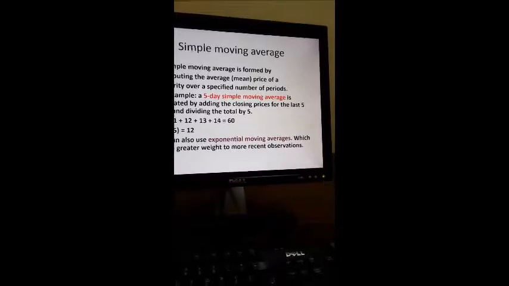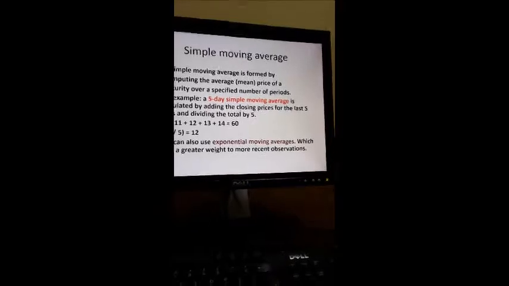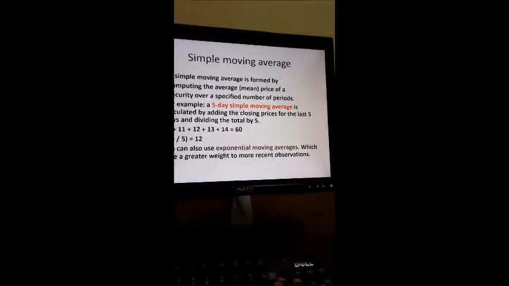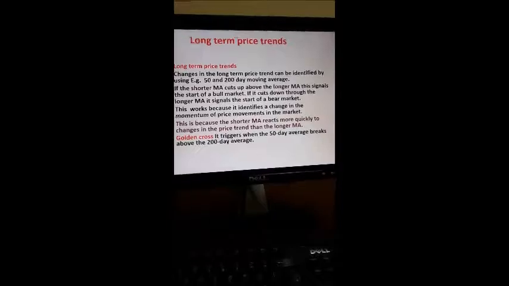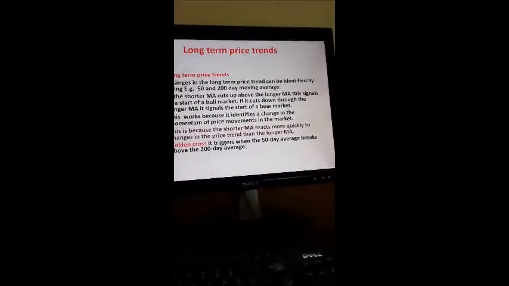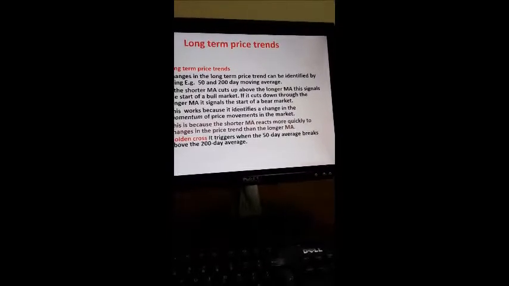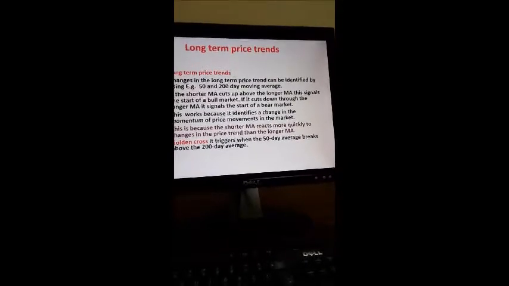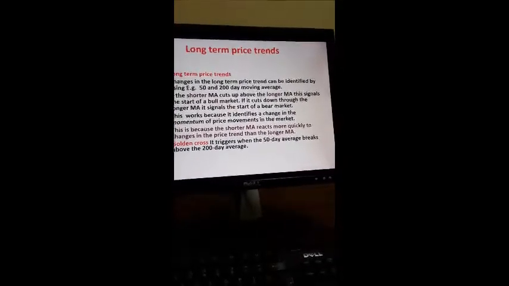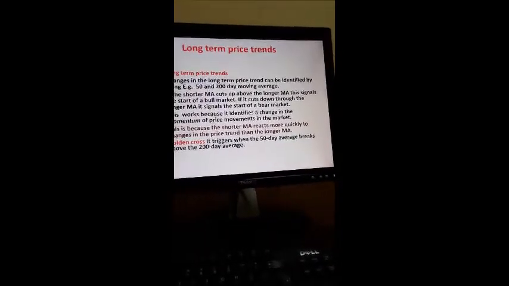This is how you can calculate the simple moving average, or we can use the exponential moving average. Now, after we've seen how to calculate the simple moving average, let us see how the long-term price trend can be calculated and plotted in a graph to identify buying and selling signals. For a long-term price trend, you can calculate the 50-day and 200-day moving averages. The 50 days will be shorter and the 200 days longer.